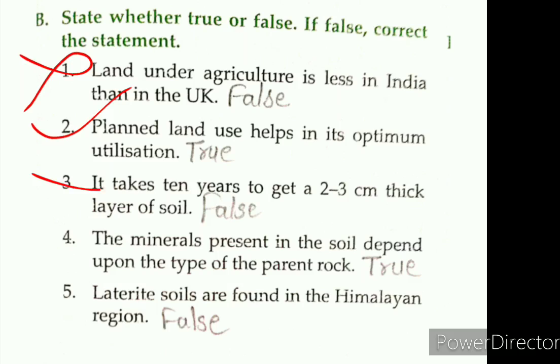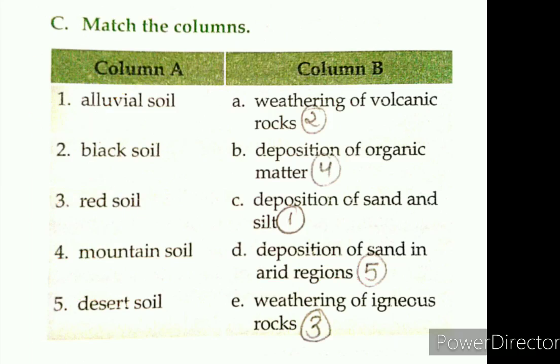So the statement is false. Next is the minerals present in soil depend upon the type of the parent rock. Yes, it completely depends upon the parent rock what kind or what type of minerals are present in soil. So this statement is true. Then laterite soil is found in the Himalayan region. This statement is false.